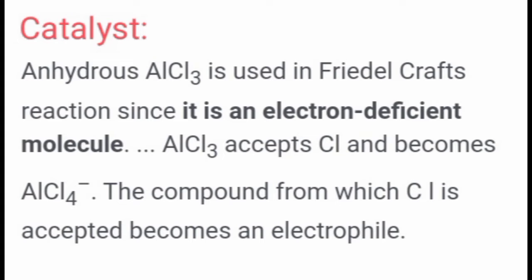When an aromatic compound combines with an alkylating agent or acylating agent in the Friedel-Crafts reaction, the halogen with a lone pair of electrons is abstracted by AlCl3. Mostly chlorides are used. Therefore, the chlorine with its pair of electrons is accepted by AlCl3 and it gets converted into AlCl4.